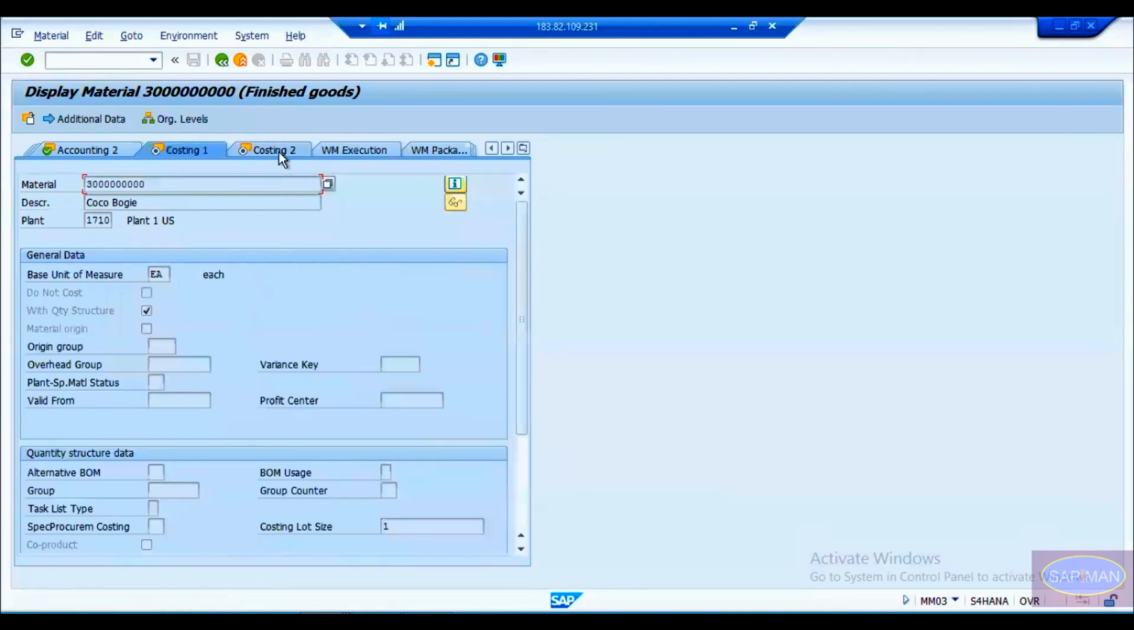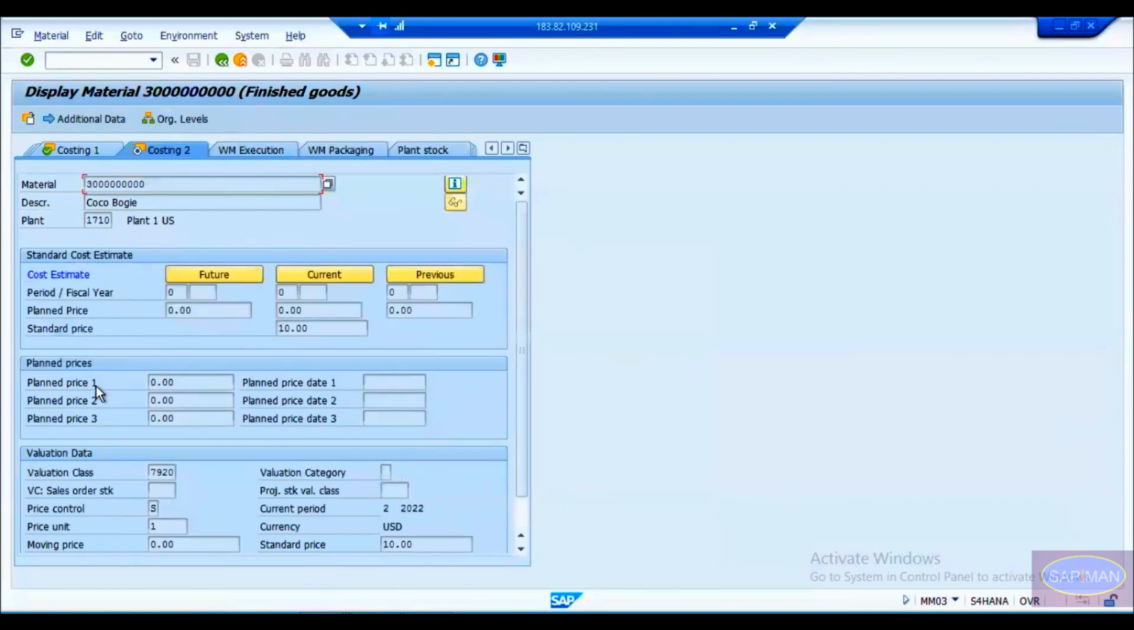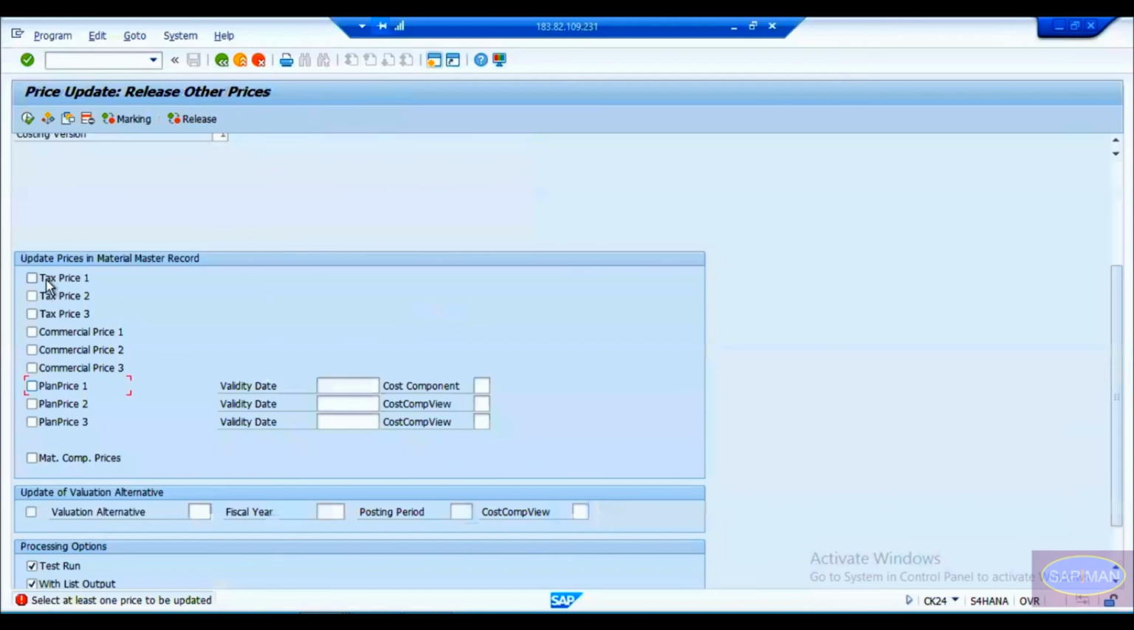And if you go to the costing one and costing two view, you can see this planned price figure is there also here, planned price. Everything is shown 0 here. You can see everything is 0 here, 0 0 0 right? The way you want, you can update that price also. Okay, suppose you want to update the tax price, you can click here, you want to update the commercial price, means sales price, you can update it here. It's up to you which price you want to update.